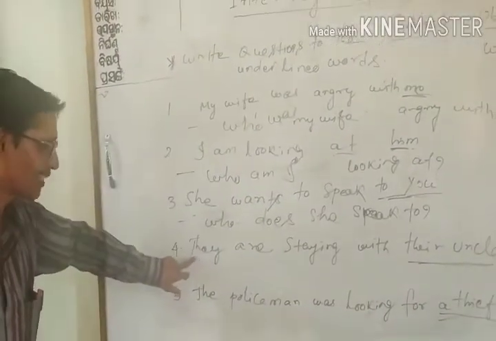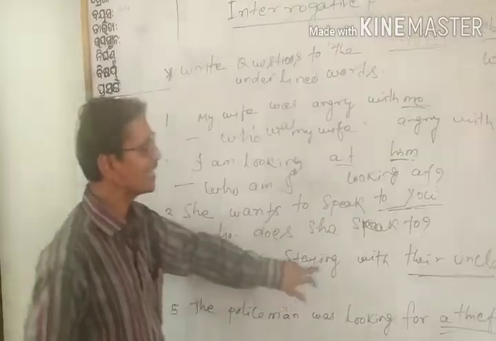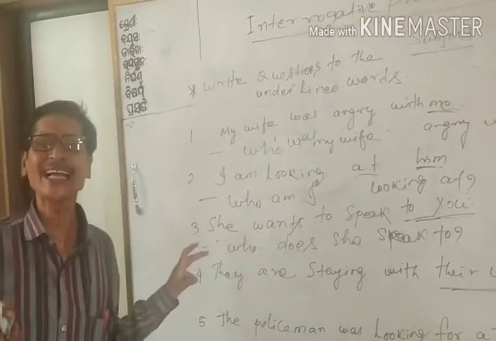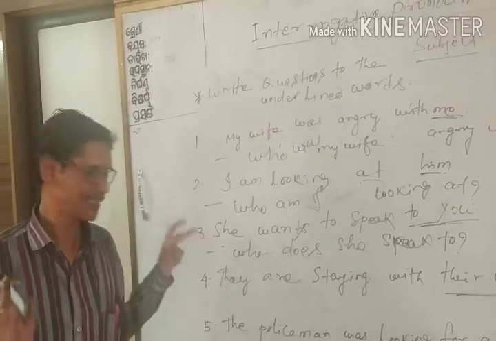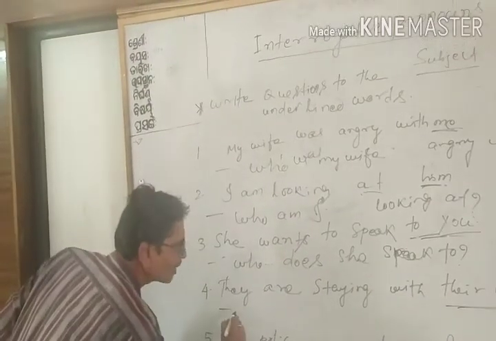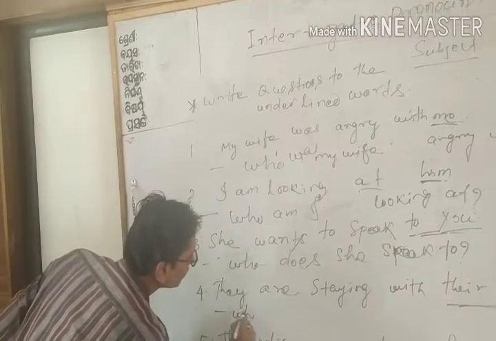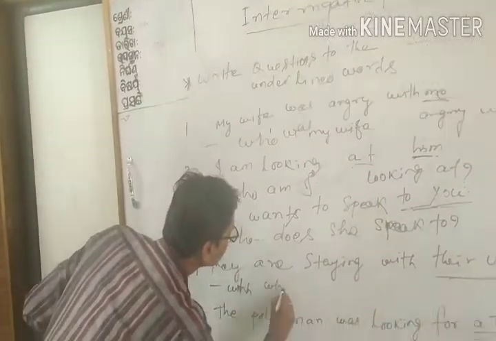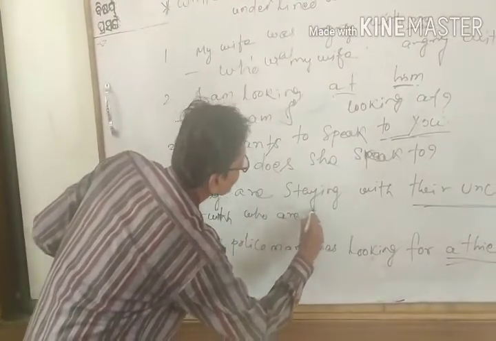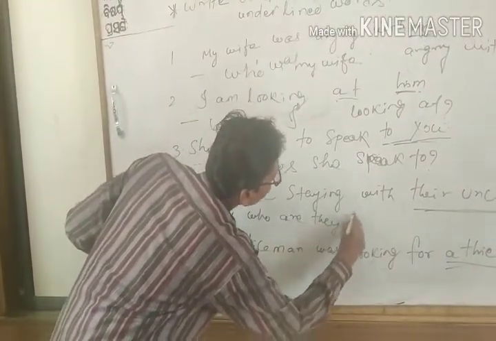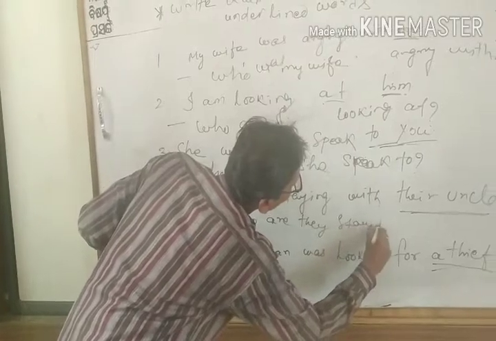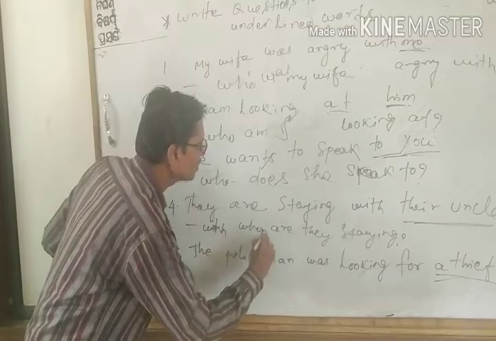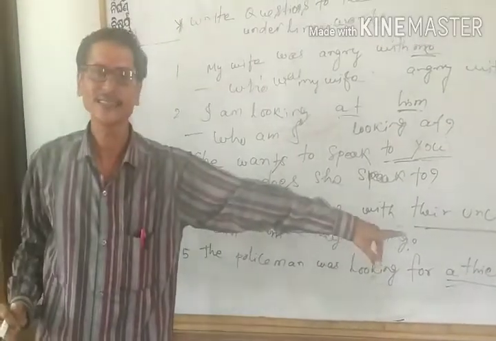Let's understand the next example. They are staying with their uncle. With whom are they staying? This is the question. Normally this is with whom are they staying.